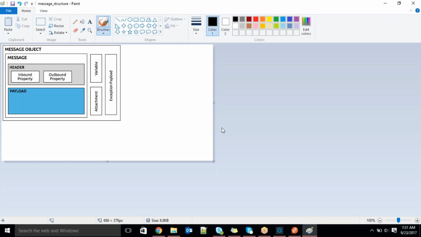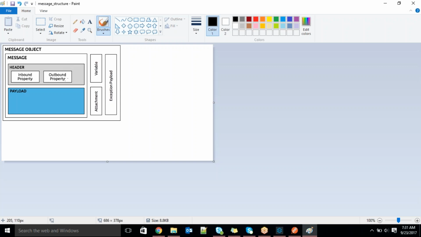Here we have three types of variables: session variable, flow variable, and record variable. We'll see later where we use each, but it is a part of the message structure.